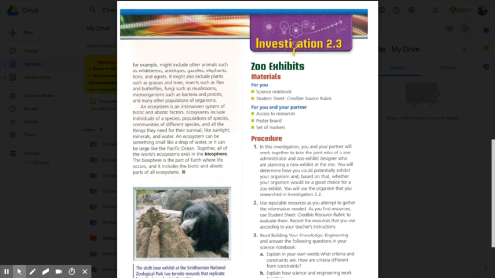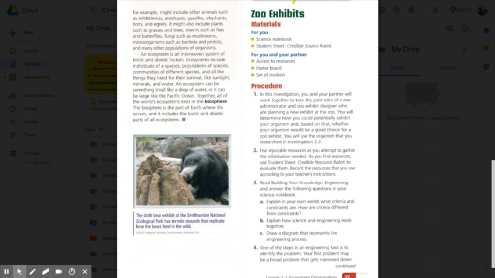Together, all of the world's ecosystems exist in the biosphere. The biosphere is part of the Earth where life occurs, and it includes the biotic and abiotic parts of all ecosystems. So if you look at the bottom here, the sloth bear exhibit at the Smithsonian National Zoological Park has termite mounds that replicate how bears feed in the wild.